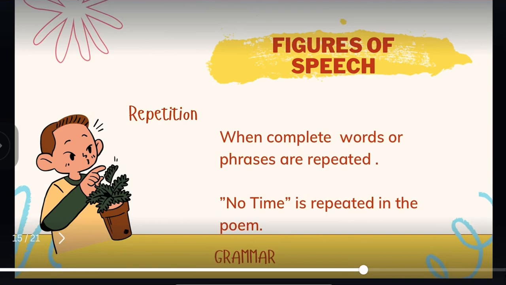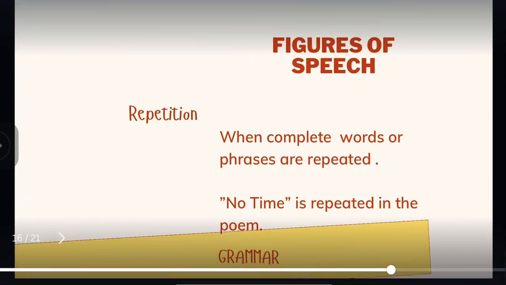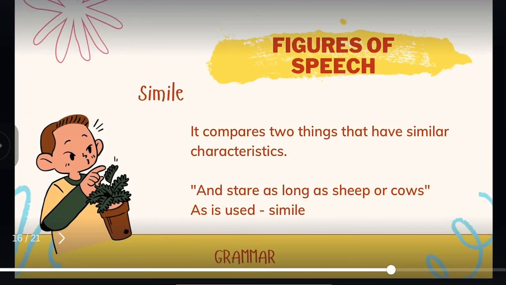The next figure of speech used by the poet is repetition, when complete words or phrases are repeated. In the poem, you must have seen that the phrase "no time" is repeated. The next figure of speech is simile. It compares two things that have similar characteristics: "and stare as long as sheep or cows."